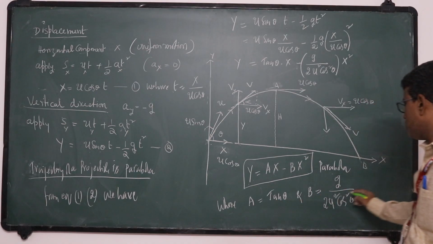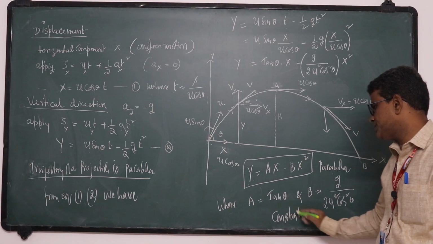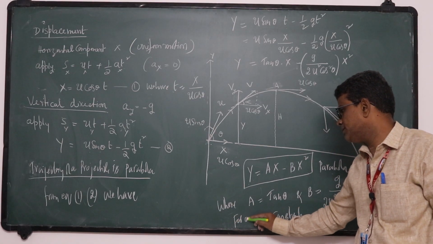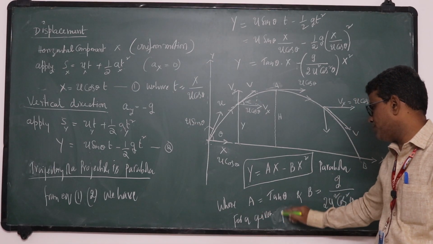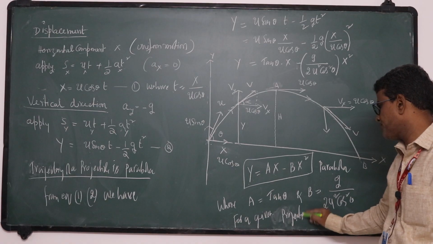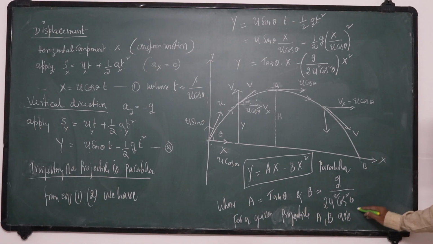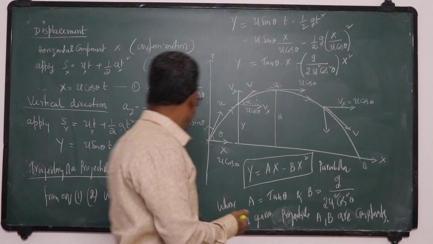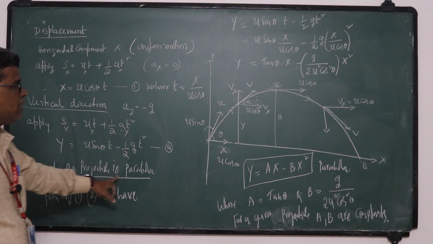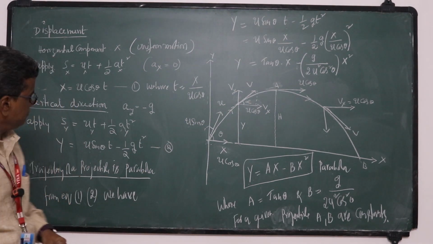Hence, A and B are constants for a given projectile. Okay, this is the proof that the trajectory of a projectile is a parabola. Okay, clear? The next one.